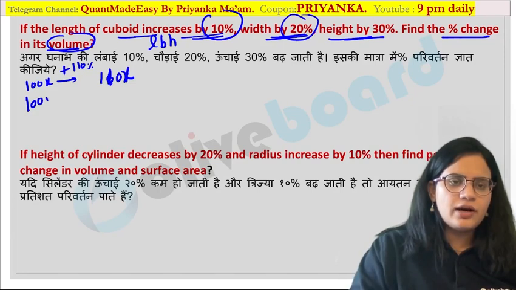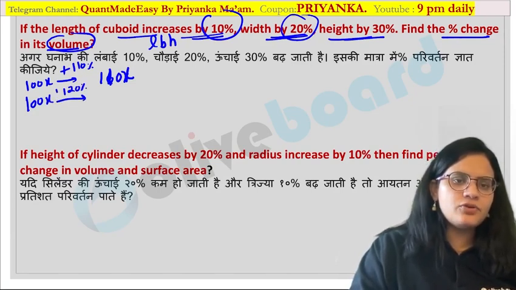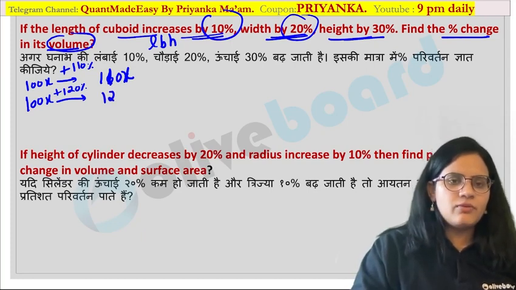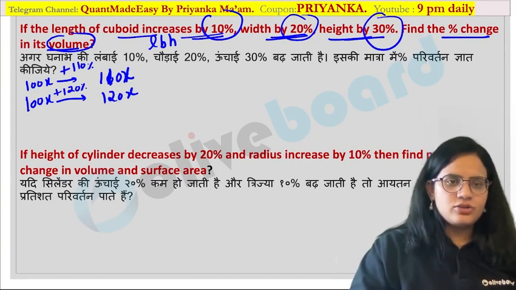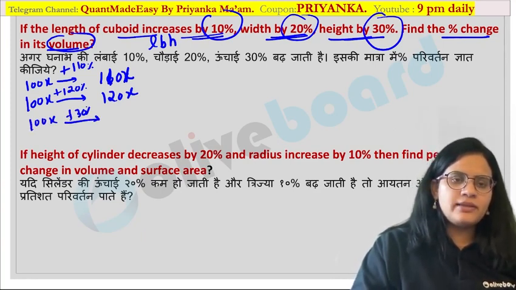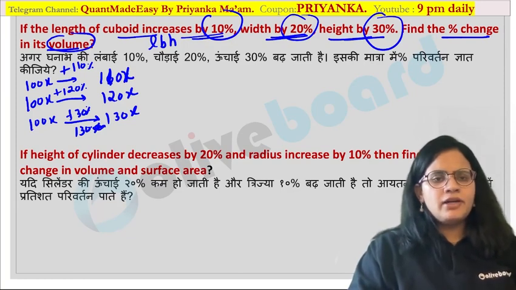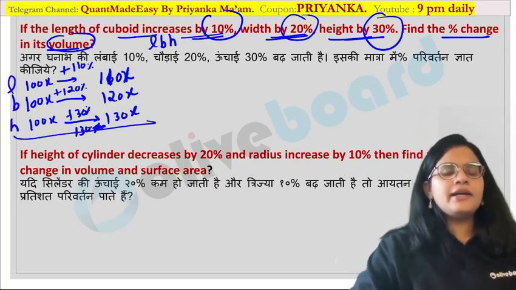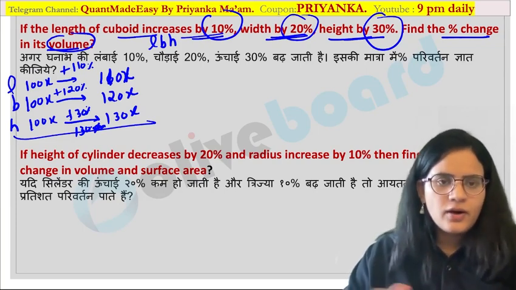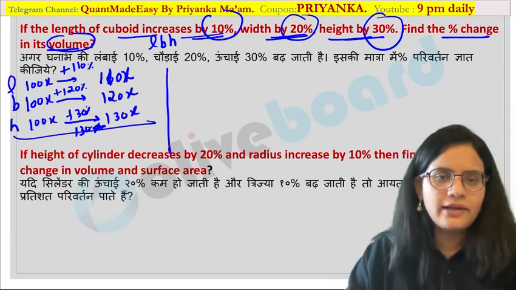Suppose width is also 100x, it is increased by 20%, 120% would be the multiplication factor, so this will become 120x, and height is increased by 30%. So when you are talking about height and increment of 30%, that means 130% would be the multiplication factor. You can write down this value as 130x. Are you getting my point? Now you can multiply because you have LBH as the formula and calculate the increase over here. So this is the basic method to calculate this.